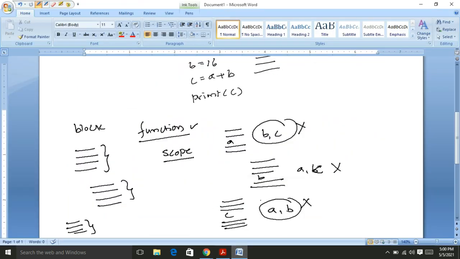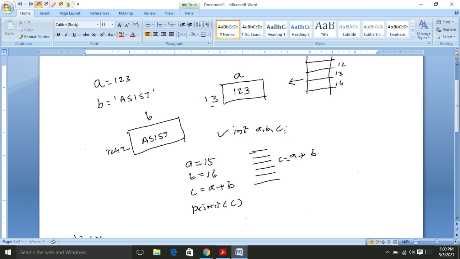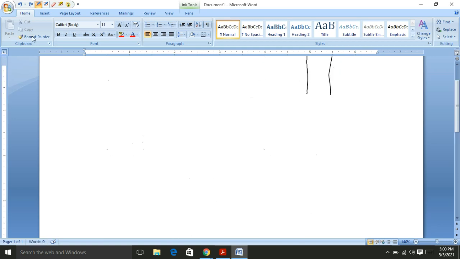Generally, in any programming language, the scope of the variables is basically of two types. That means one is the local scope and another one is the global scope. But Python supports four types of variable scope.